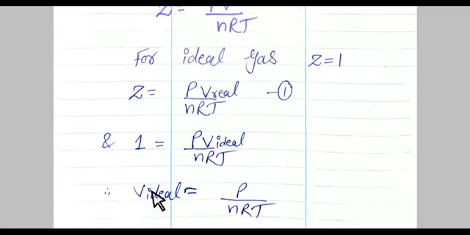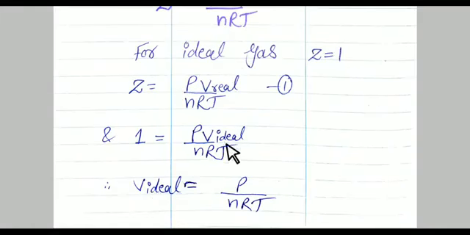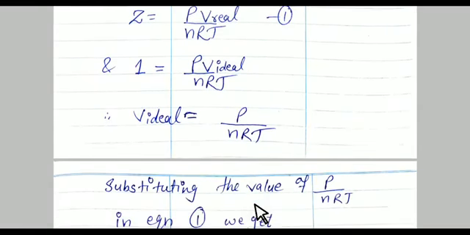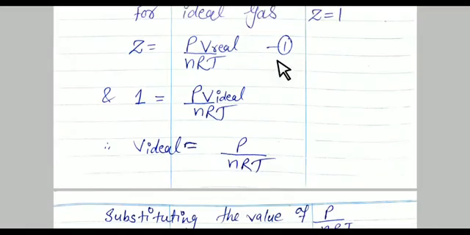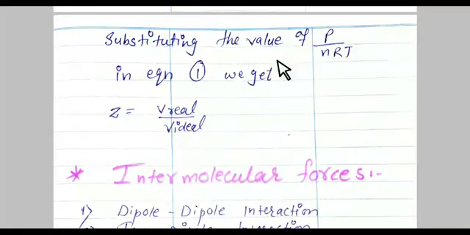When we rearrange the formula for V ideal, we will get V ideal is equal to nRT upon P. Substituting the value of P upon nRT in equation number 1, we will get the formula Z is equal to V real upon V ideal.